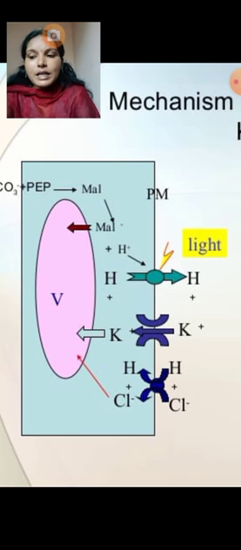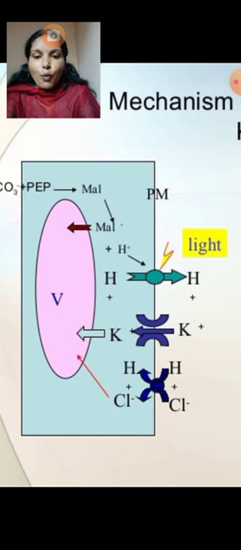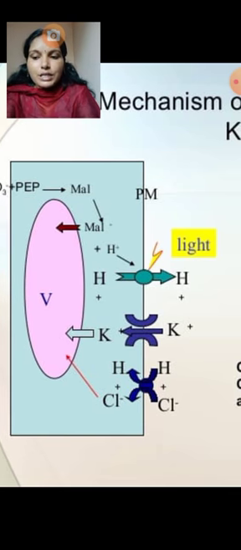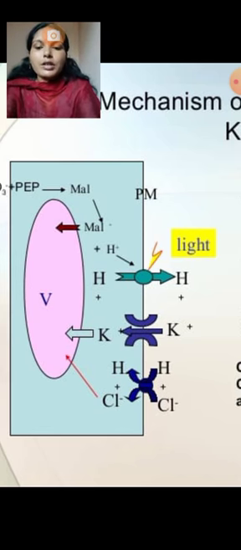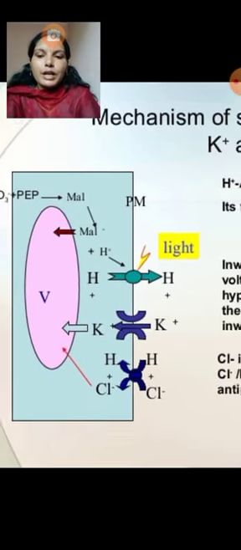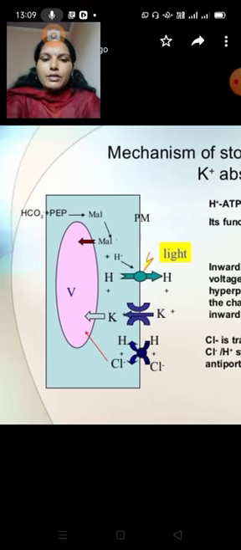As a result, water enters the subsidiary cells from the guard cells through diffusion. Then the guard cells contract and the stomata are closed. So that is the next mechanism.